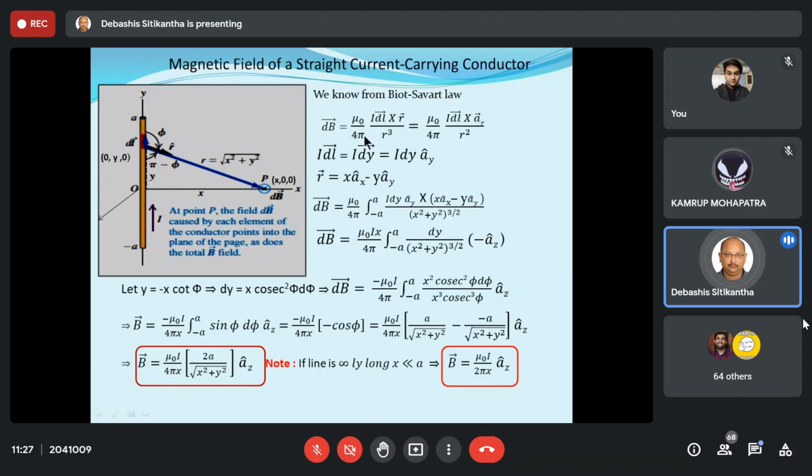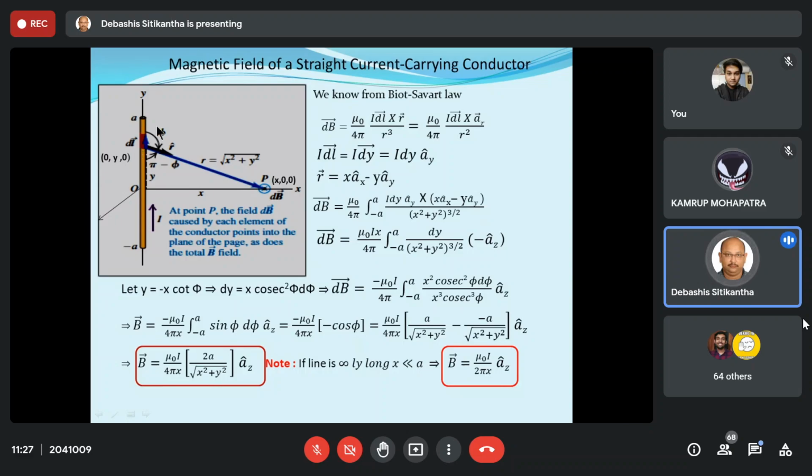Okay. So from Biot-Savart law, I know that dB vector is equal to mu 0 by 4 pi times of IDL vector cross r vector by r cube. Okay, so this is what I know. Now, each of these individual things I have to evaluate from this diagram. First is IDL vector. Okay, so let us try to find out.